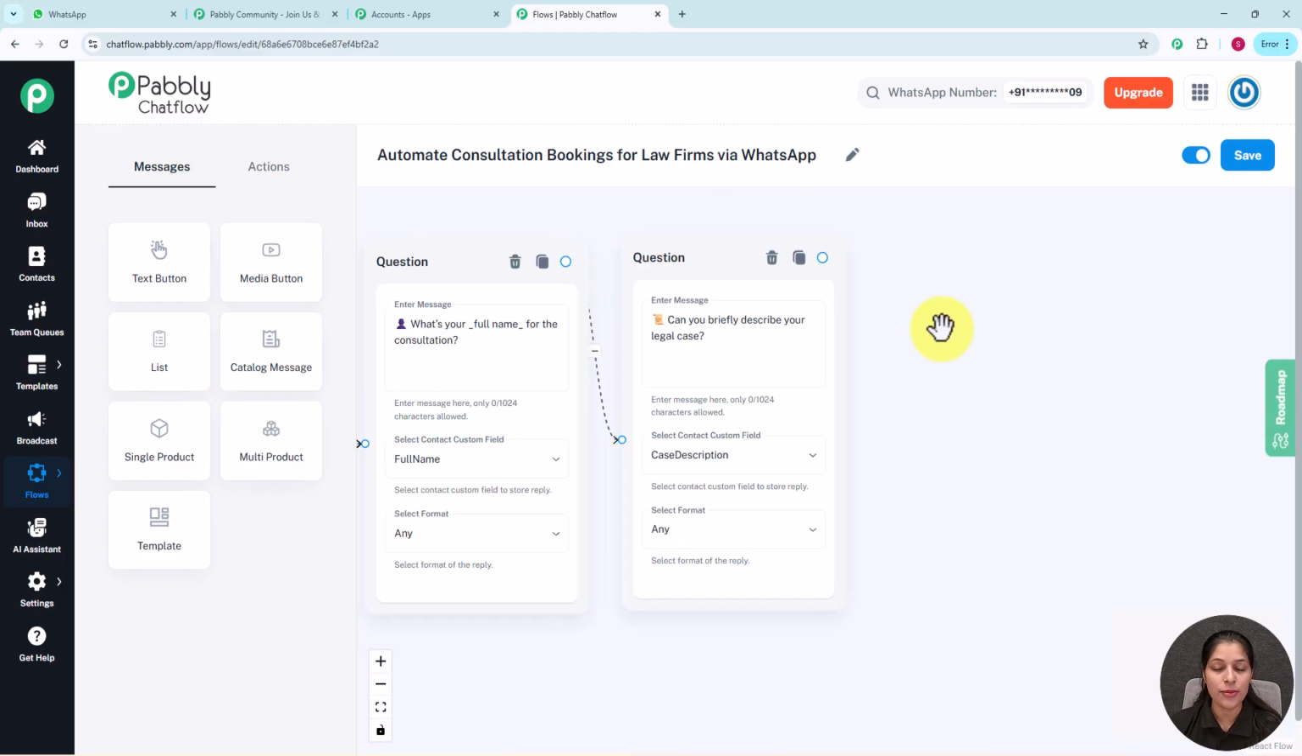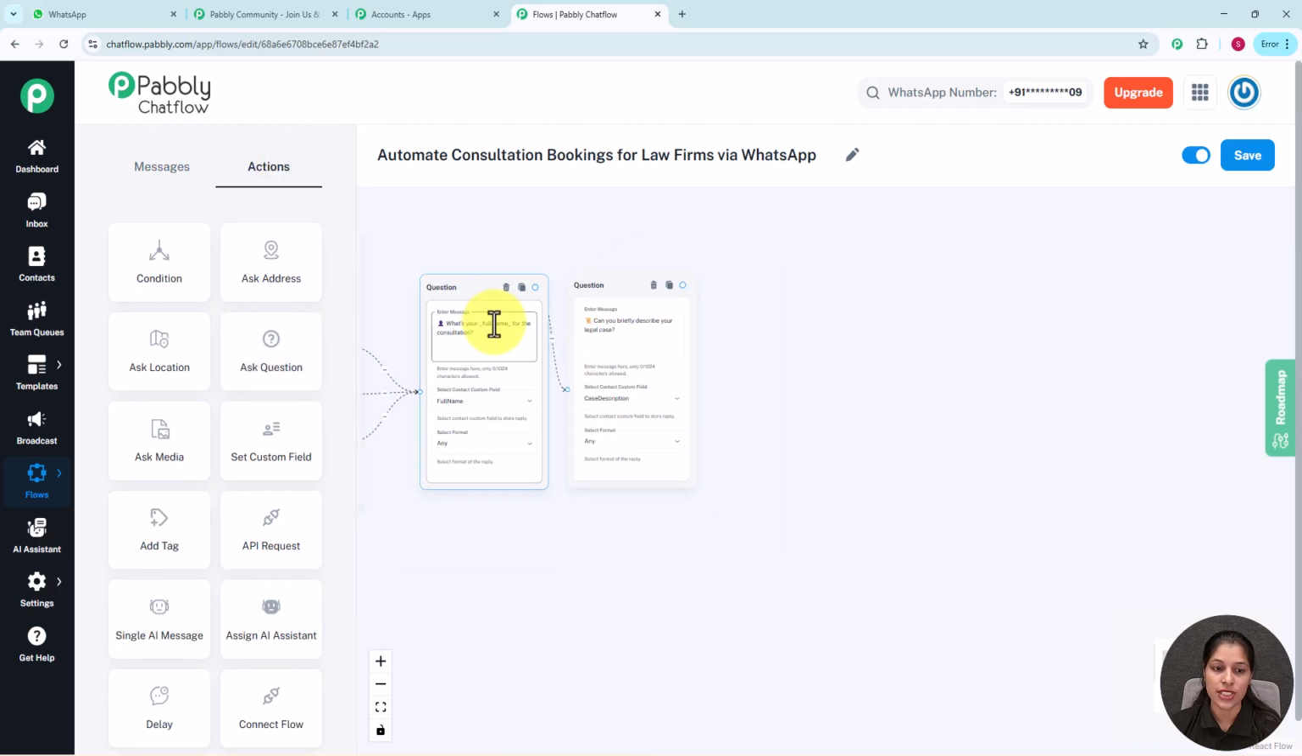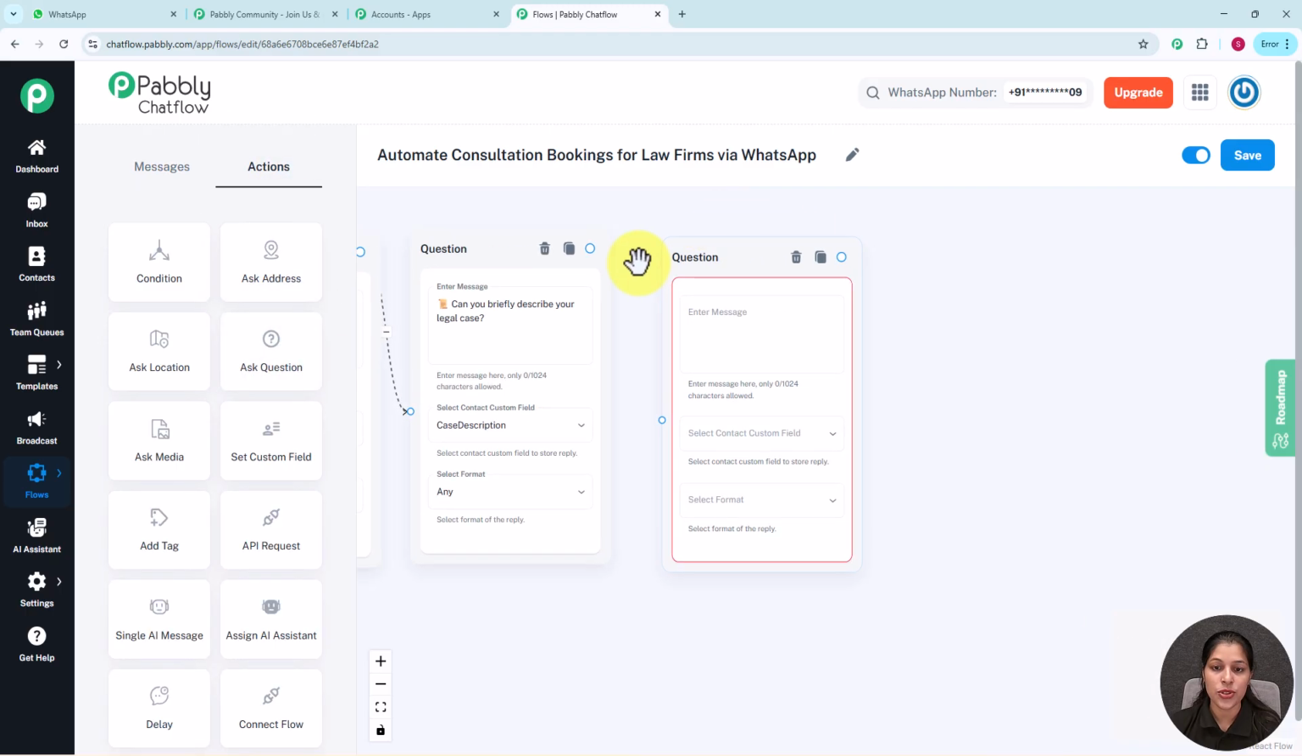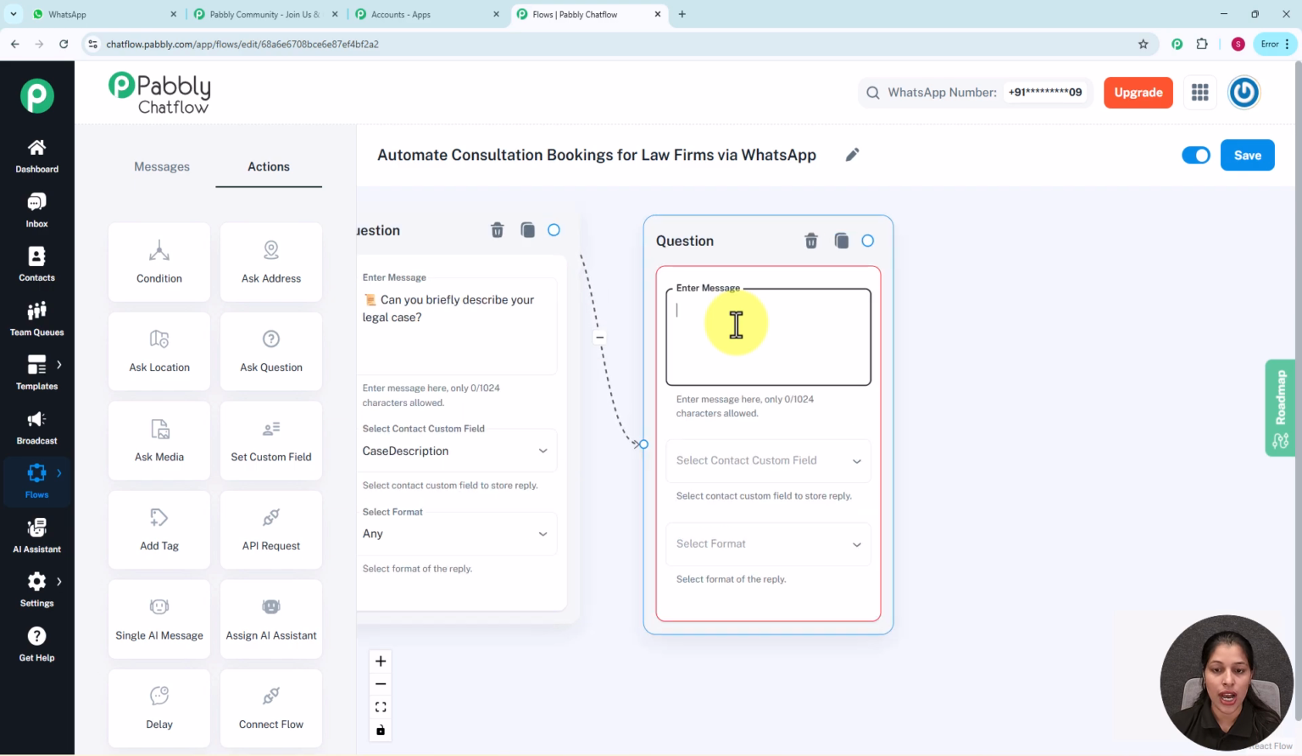Now again I am going to ask another question from my customer regarding the preferred date on which they want the consultation. So again you have to go to actions and click over this ask question, and now again I am going to enter a question asking for the preferred date. So let's firstly connect this question node with this other question node. Now I am going to enter the question here. So here I have entered this question which says, great, please share your preferred date for the consultation.